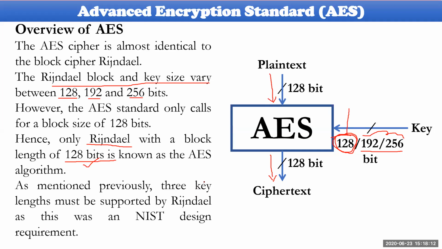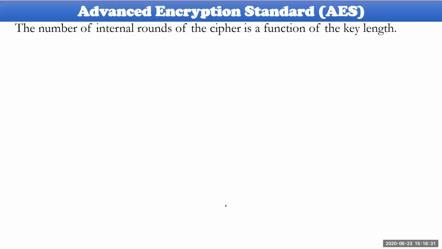The key length must be supported by the requirements of the NIST design. NIST has provided some requirements here. I have already spoken about them just before. Based on the requirements, it has been specified. Then what are the specific items you have to remember here? The number of internal rounds. How many internal rounds can be done here?